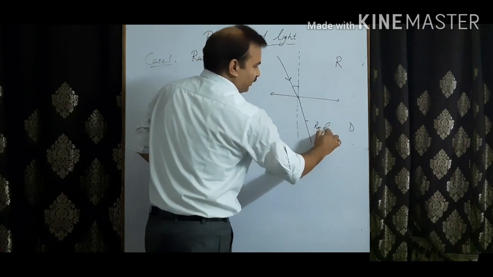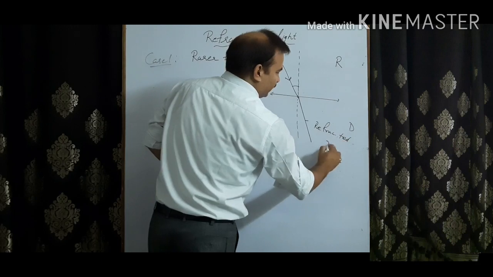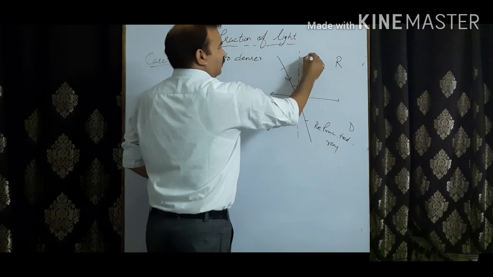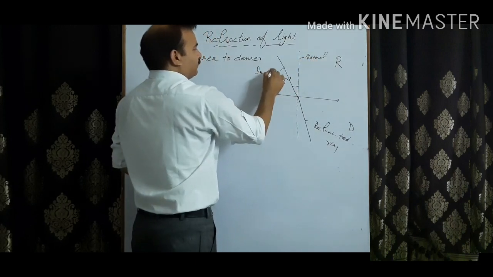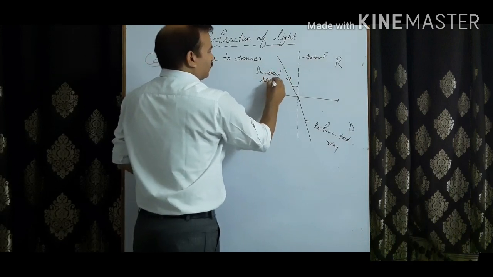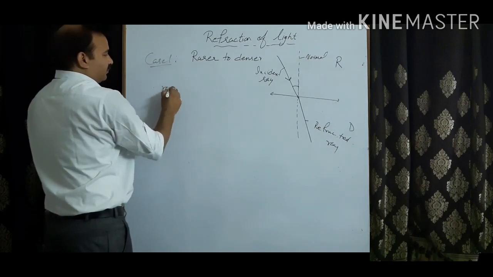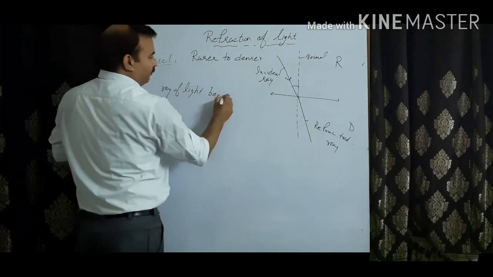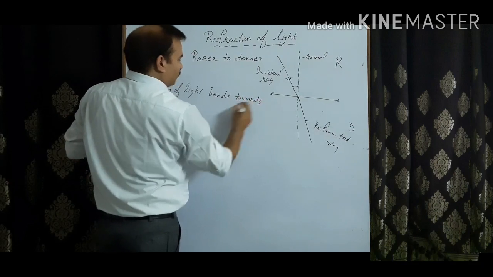This is the refracted ray, this is the incident ray, and this is the normal. So from rarer to denser, a ray of light bends towards the normal.